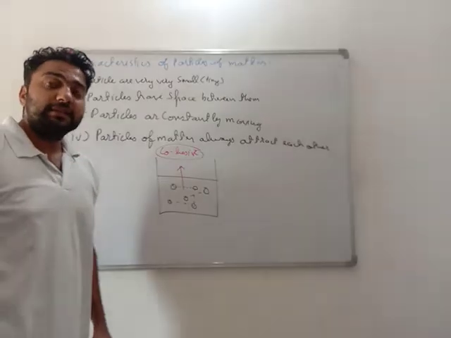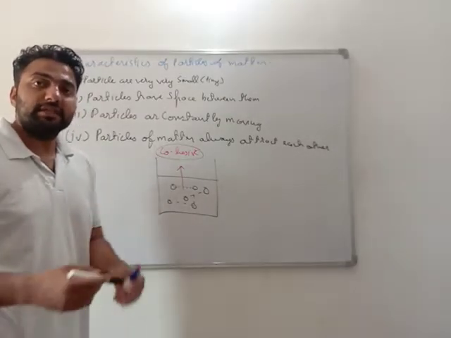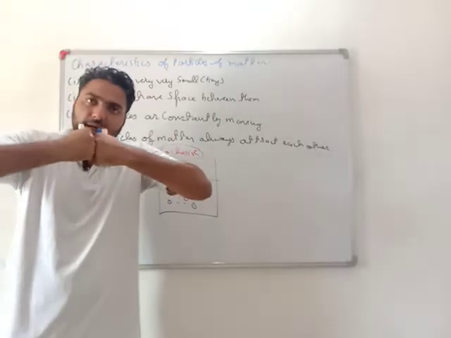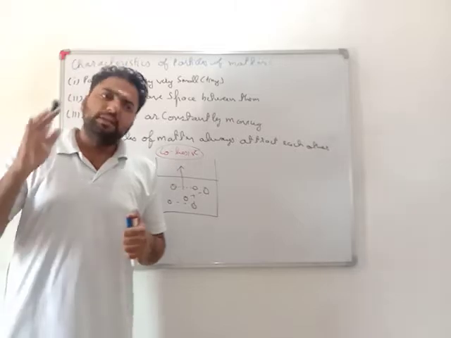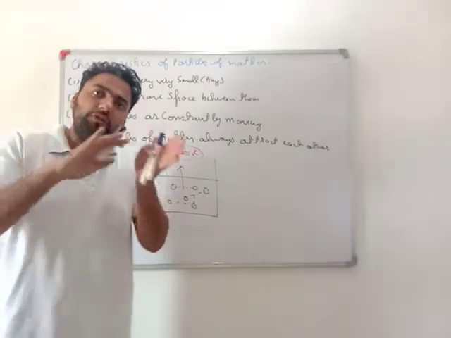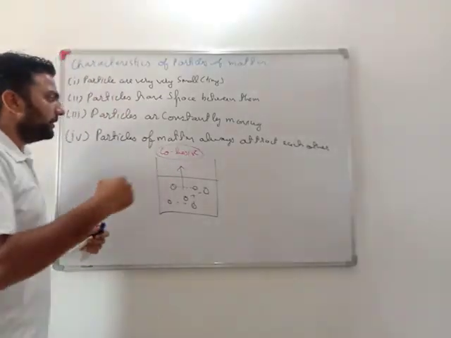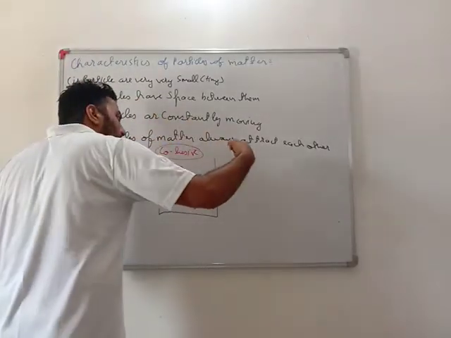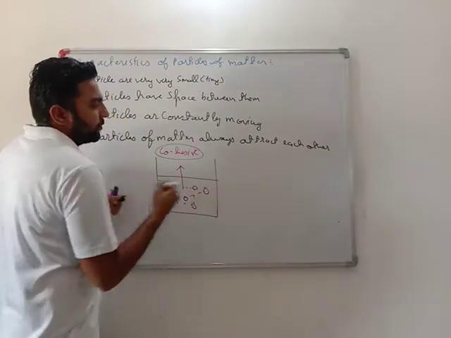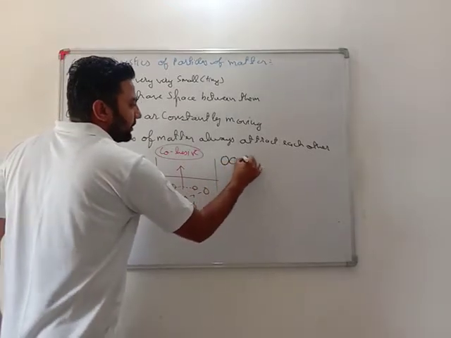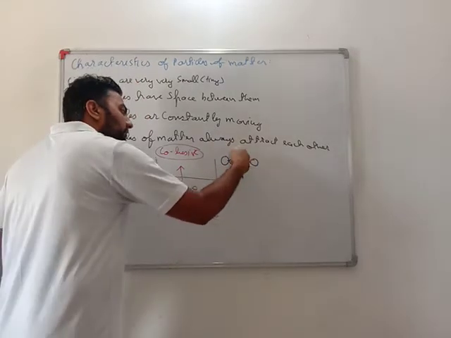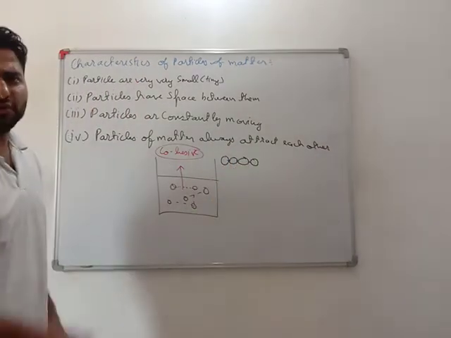How can we say that these things are attracting each other? Very simple. I am not able to break this marker. Why? These particles are highly attracted to each other. Yes, this attraction is different for different things. For example, if I hit this board, I can't make a hole. Why? Because these particles of the board are attracted to and stick to each other very much, with a very good force.